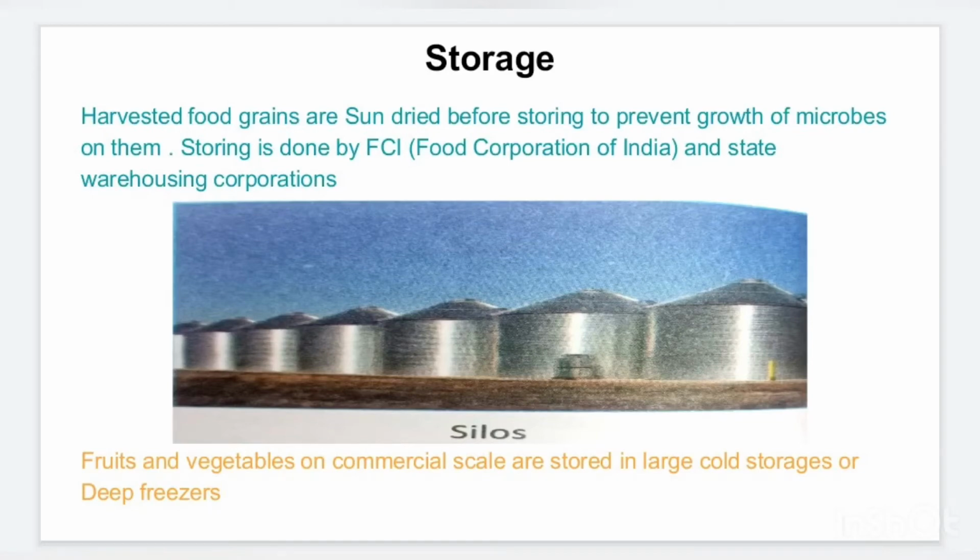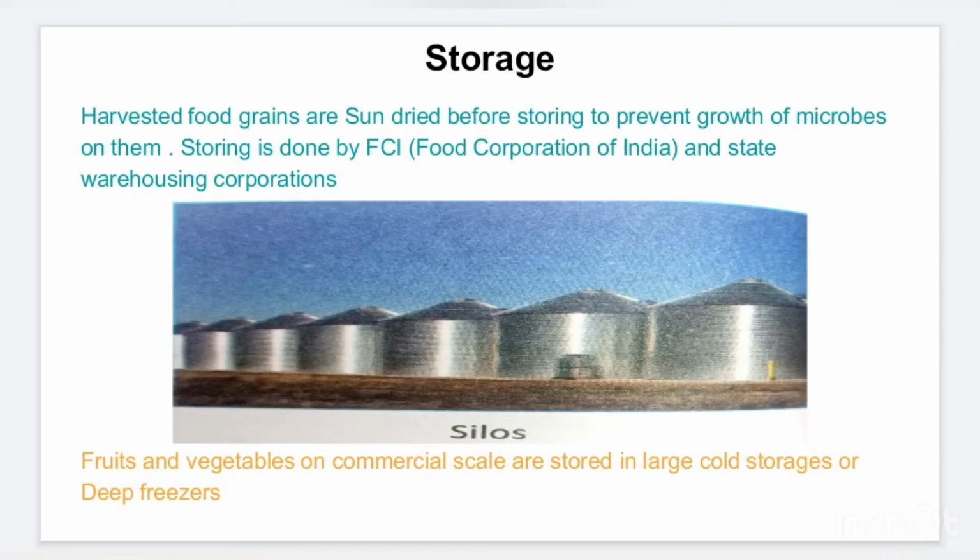After that, the storing is done by government agencies like FCI, the Food Corporation of India, and the state warehousing corporations. These two government agencies have the duty for the storage of the harvested grains, which are stored in big containers called silos, as shown in the